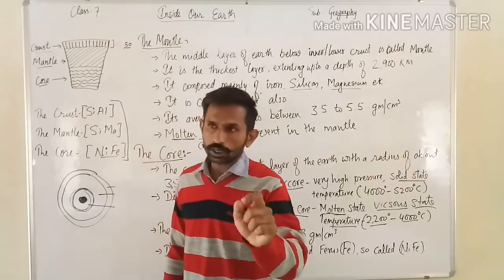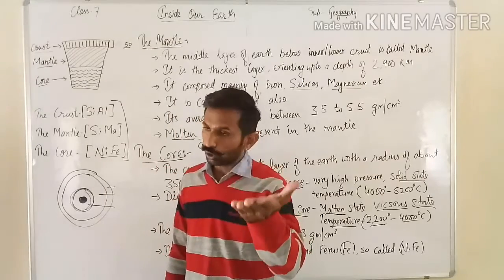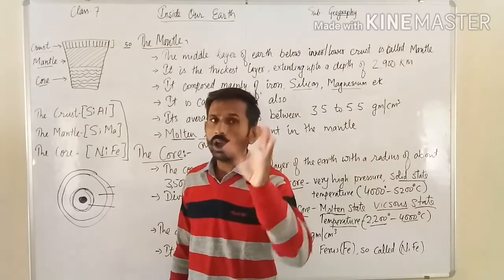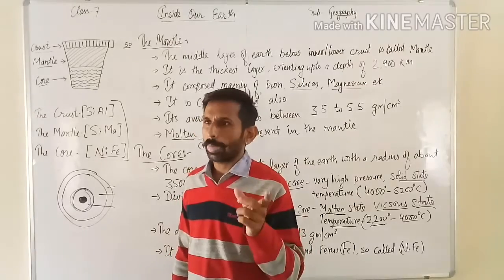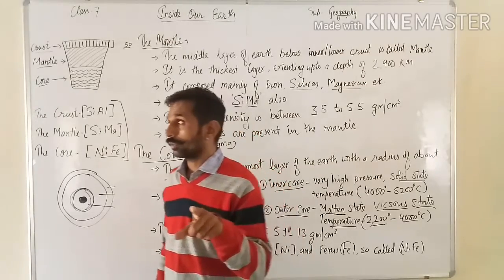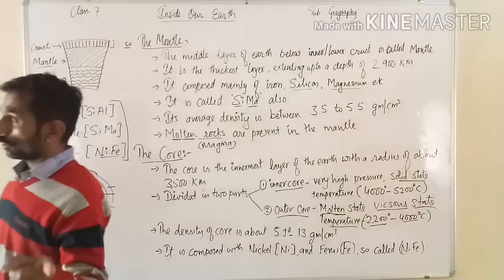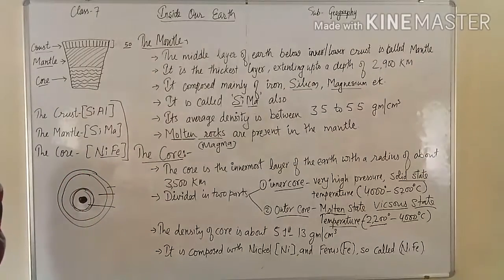You can understand it by the example of water. Water is in a molten state, not ice. Ice is in a solid state, but water is in a molten state.